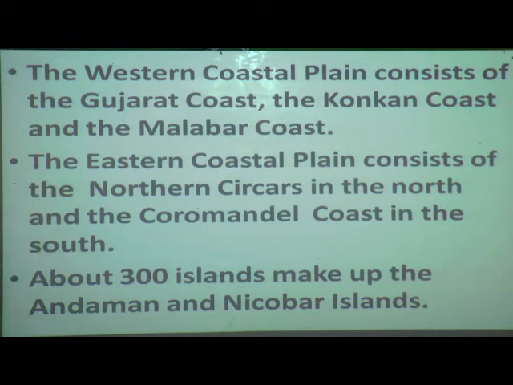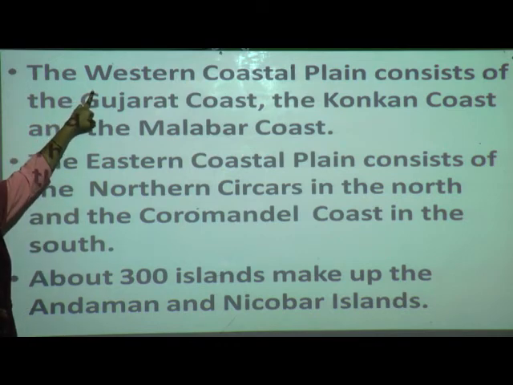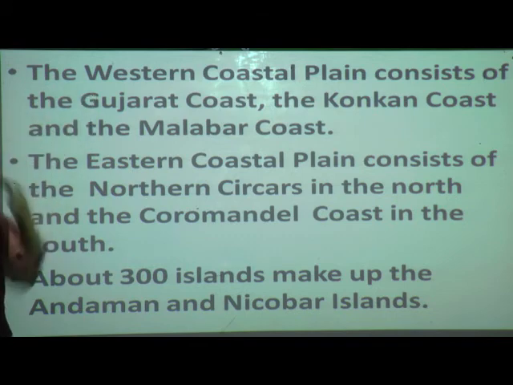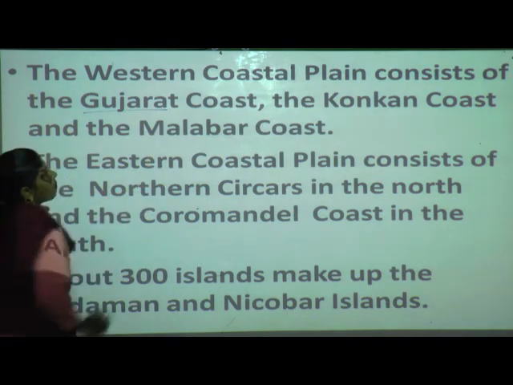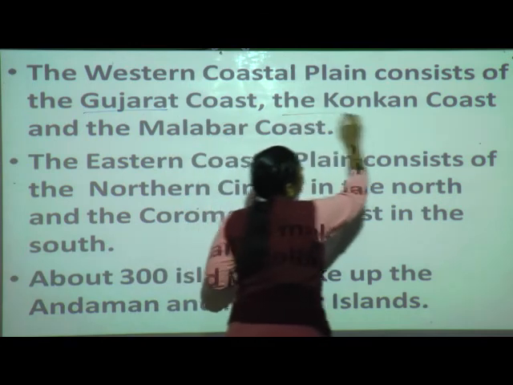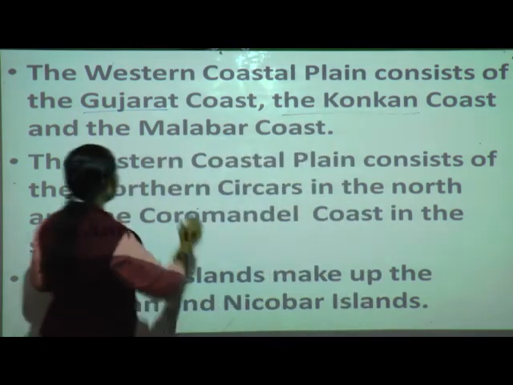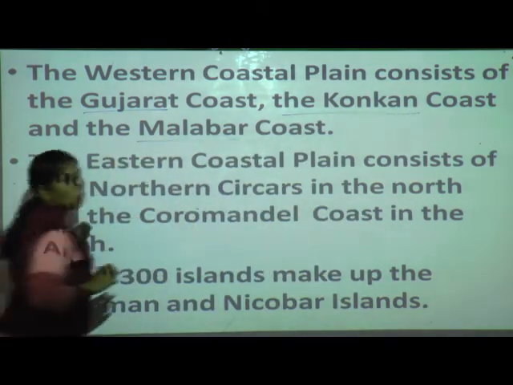We have three coasts on the west side. Western coastal plain: what are they? They are the Gujarat coast, Konkan coast and Malabar coast.